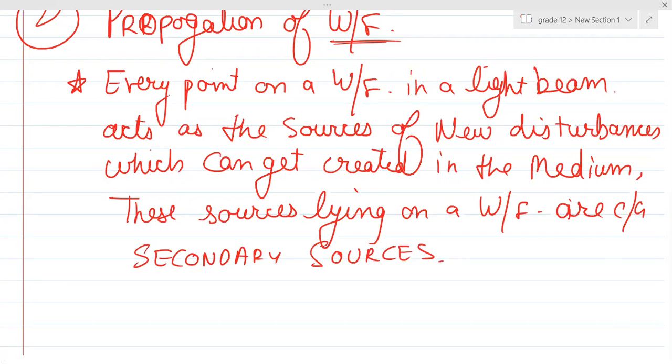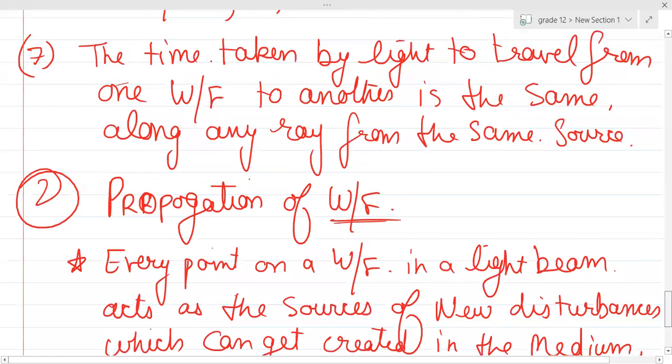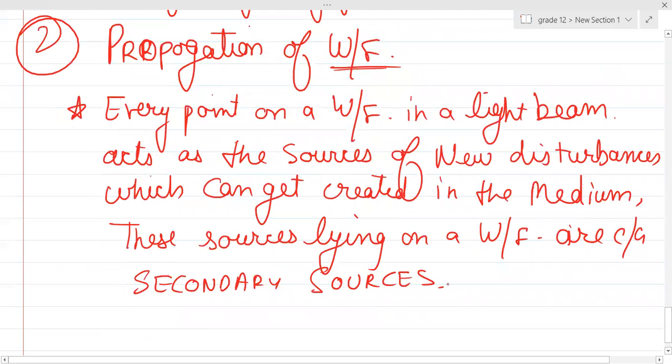Okay, so basically, I'll explain this later on, just write it as of now. Every point on a wavefront in a light beam acts as the source of new disturbances which can get created in the medium. And these sources which are lying on that particular wavefront are basically called the secondary sources. Is it clear? Yes, sir.